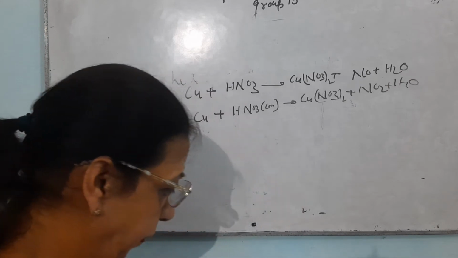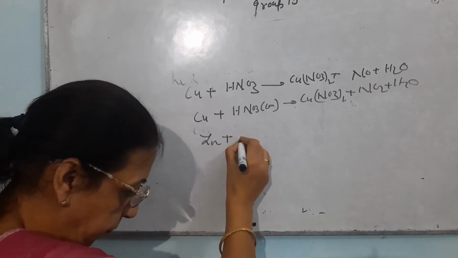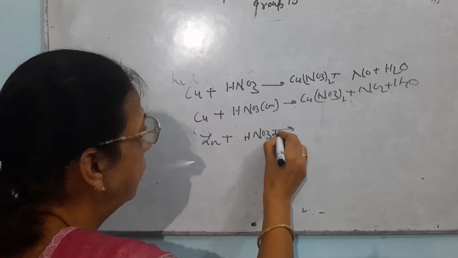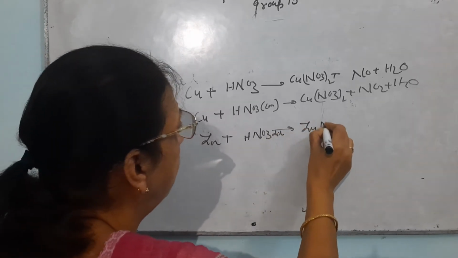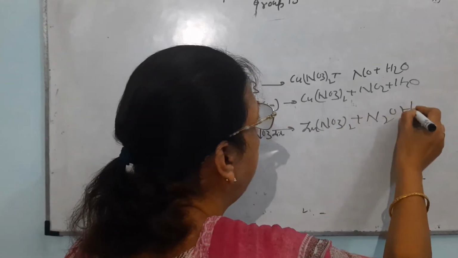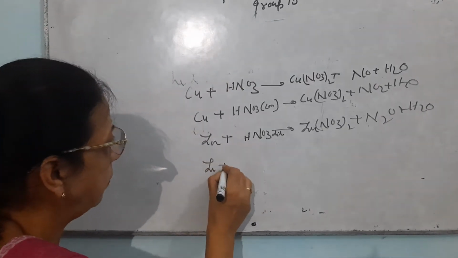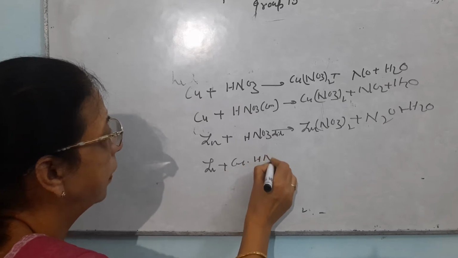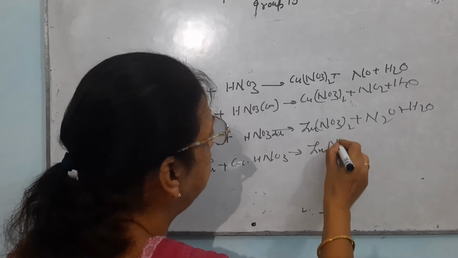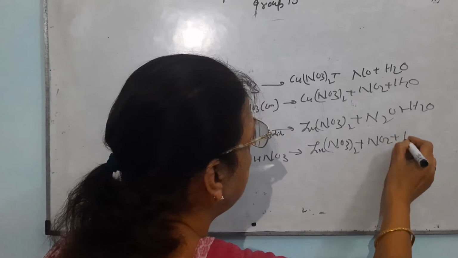The next reaction is that of zinc. If zinc reacts with dilute HNO3, there will be Zn(NO3)2 plus N2O plus H2O. Similarly, if the reaction of zinc takes place with concentrated nitric acid, the same product is formed as in the case of copper, except here it will be zinc nitrate plus NO2 plus H2O.